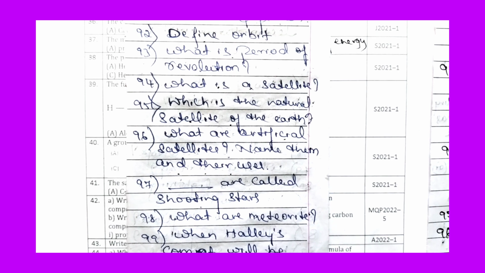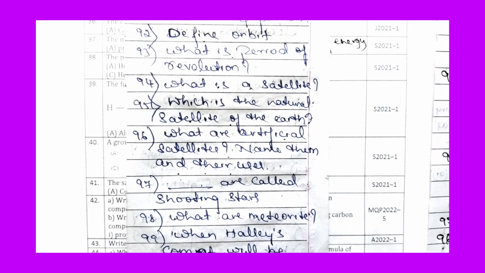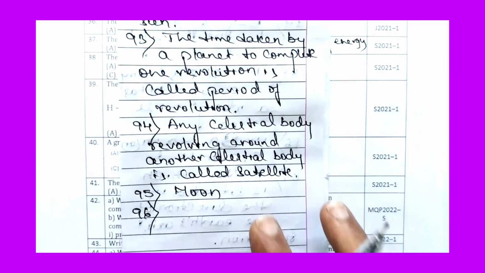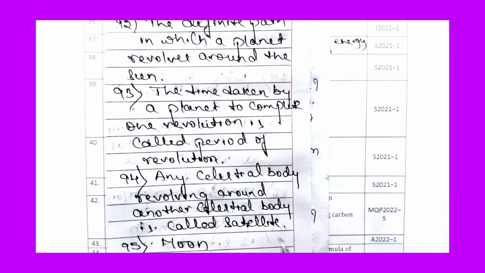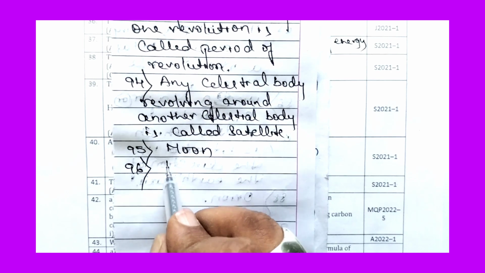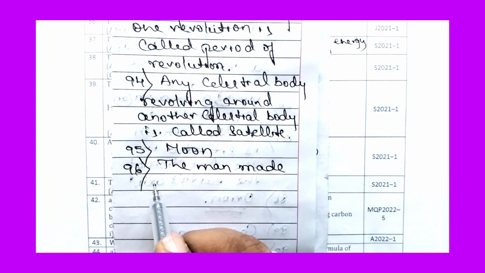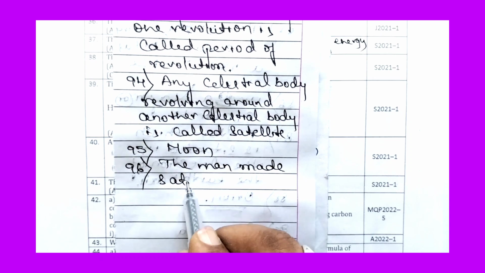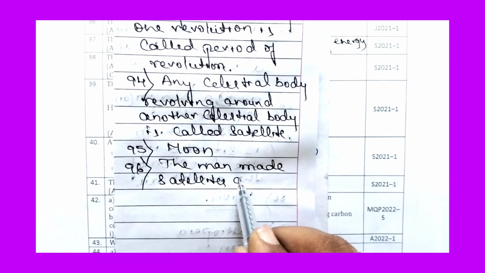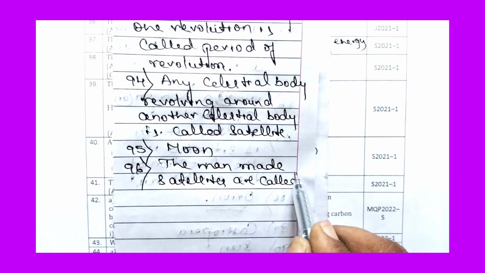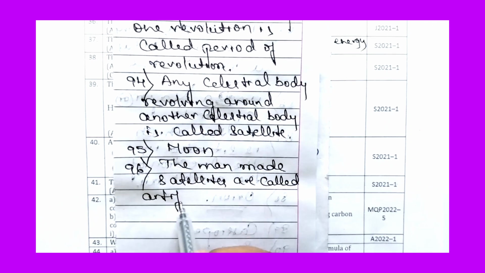So what are artificial satellites, which are they, and what are their uses? Let us list them. First let us answer what are artificial satellites.